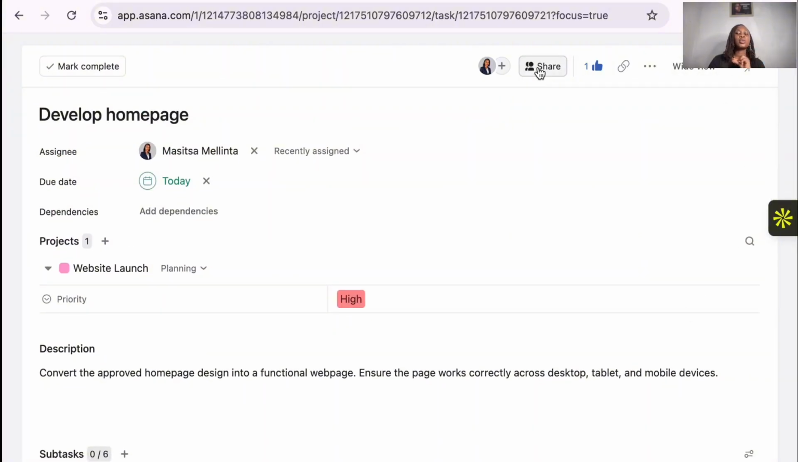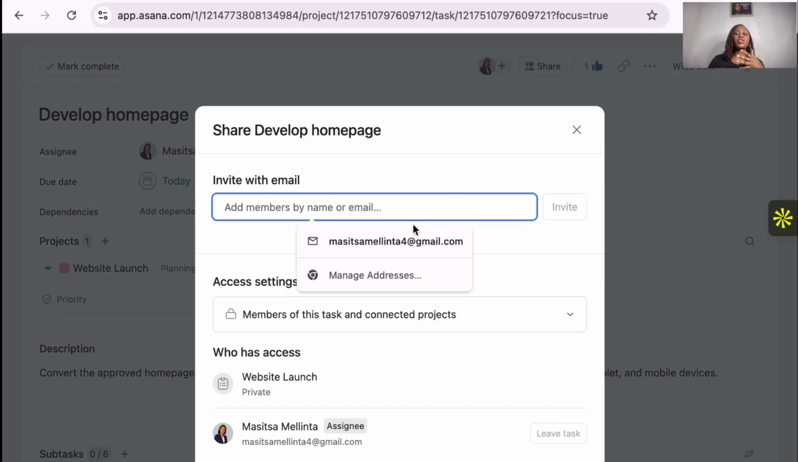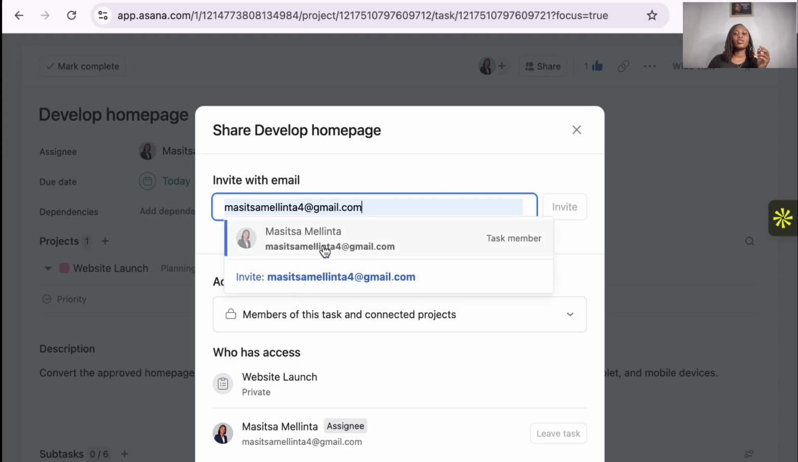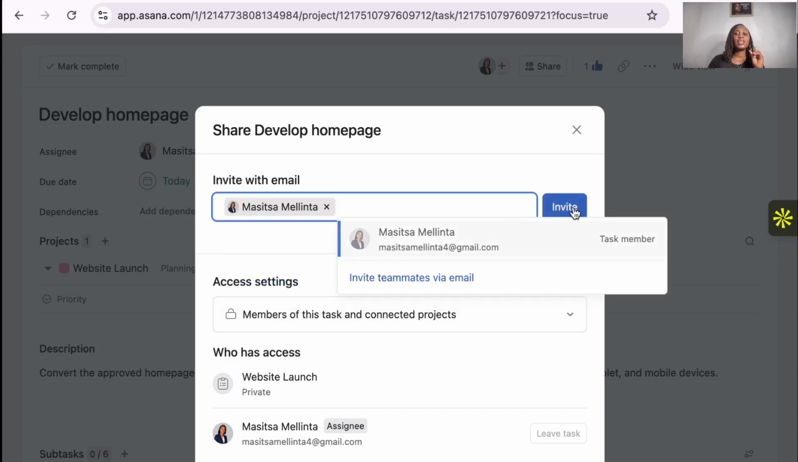If you want to share it with people, you just click on here and put the people that you want. For example, you add their name or their email, and once you add it, it's going to pop up here and then you invite them.